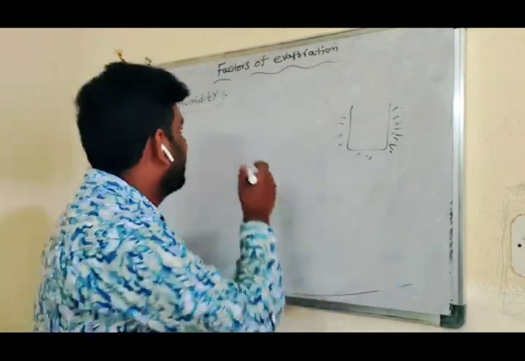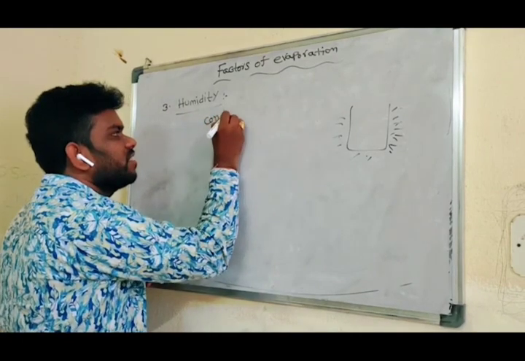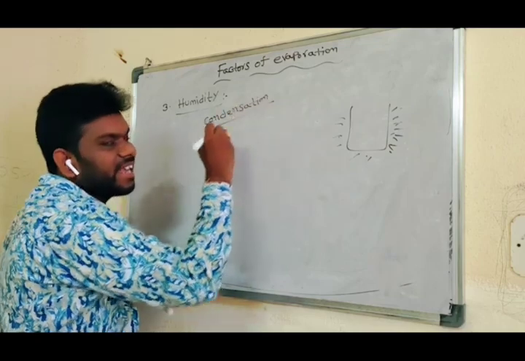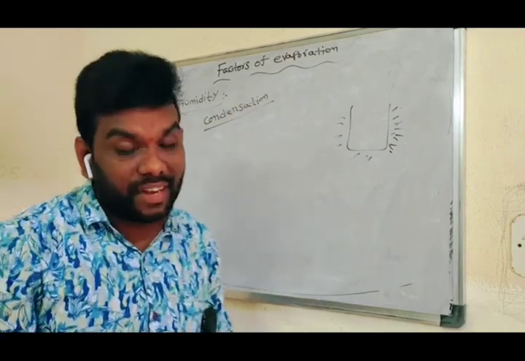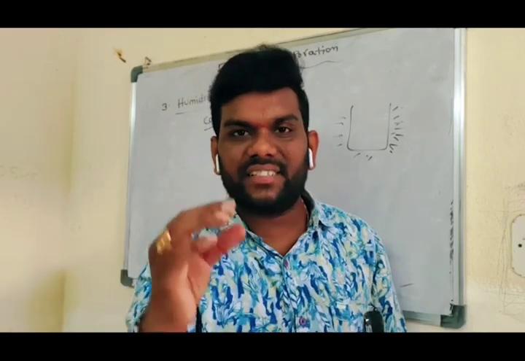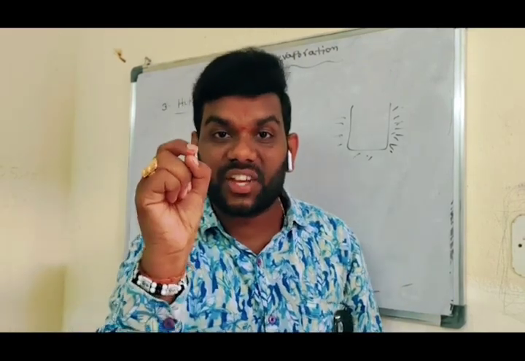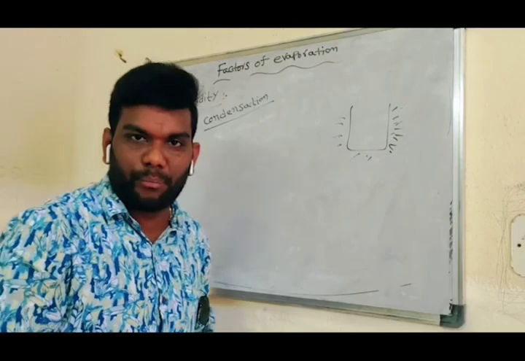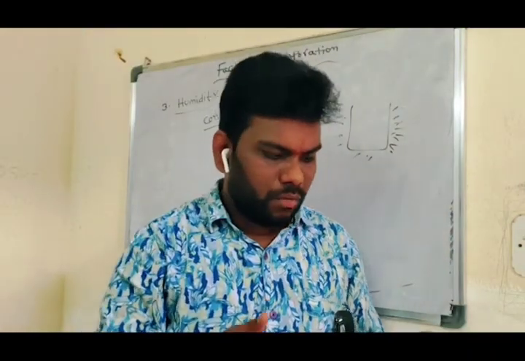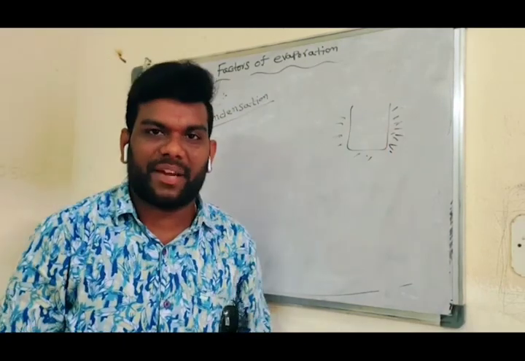What is that? Condensation. So how does condensation take place? Please listen students. Condensation takes place, for example, between our atmosphere temperature and the water bottle temperature.